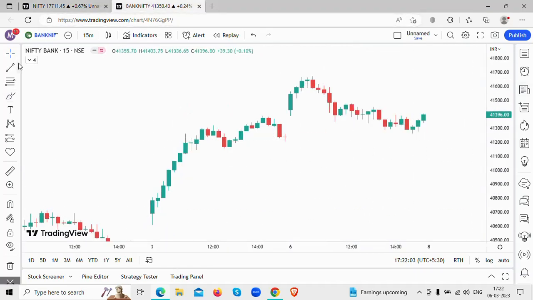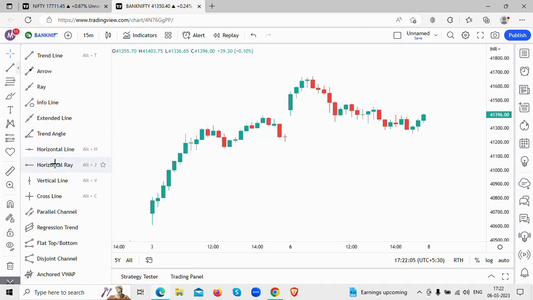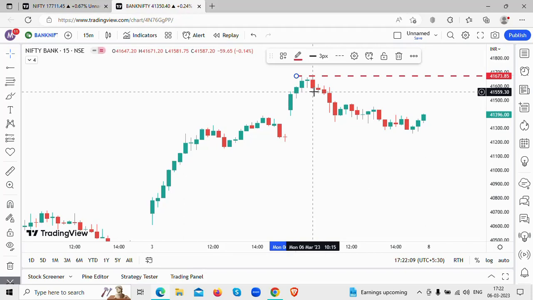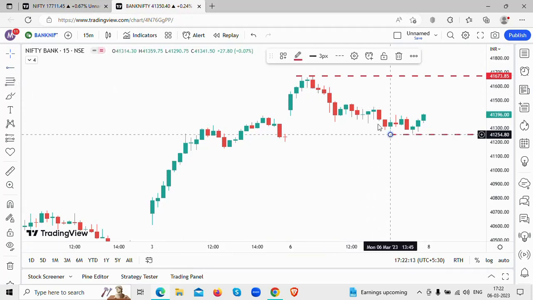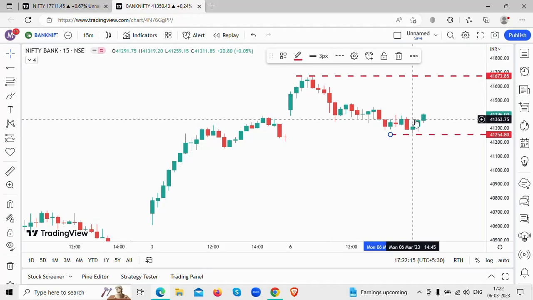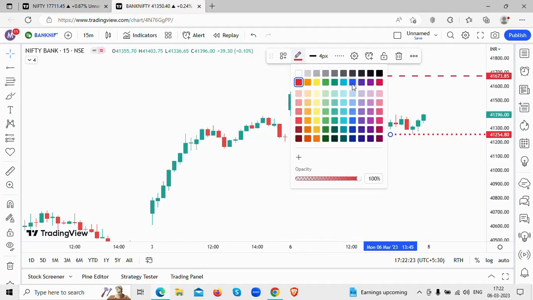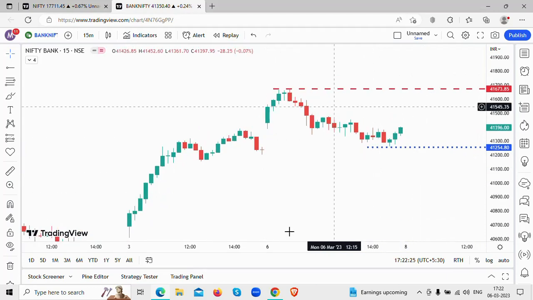So what are we looking at from the Bank Nifty perspective? We are going to first mark the Bank Nifty high, which is 41,671 level. Then we are going to mark the Bank Nifty low of 41,259 level, which will be marked with the blue line. Okay, so that will be your support level, the blue line. So we are looking at these two levels to begin with.